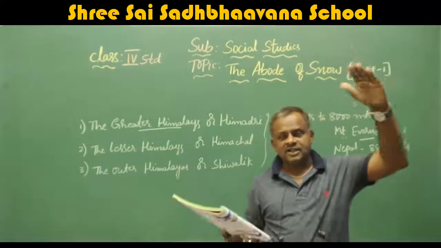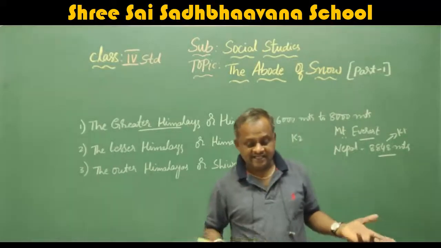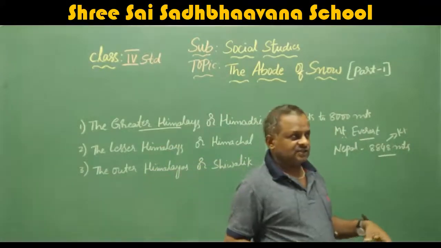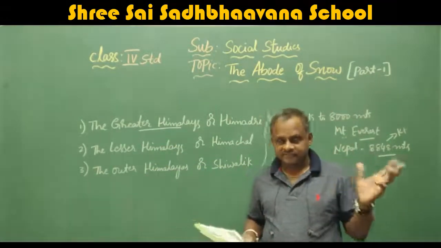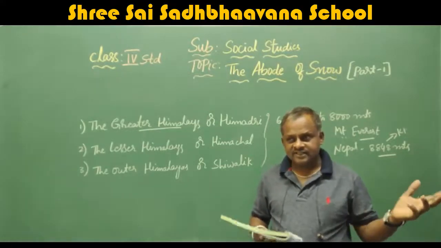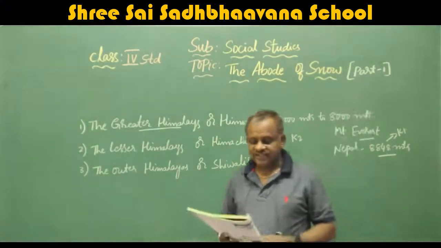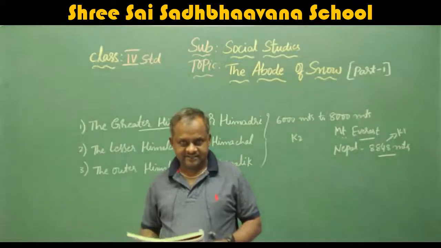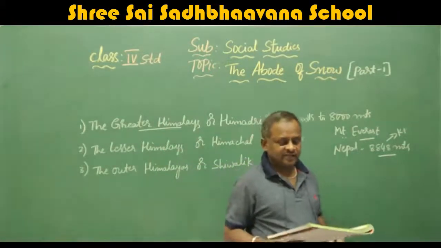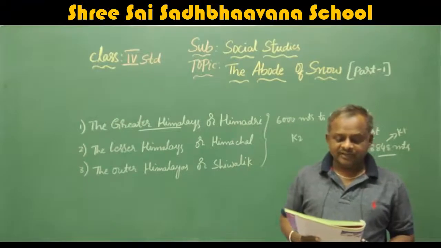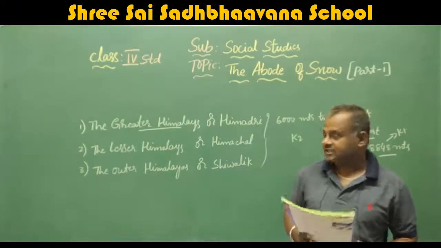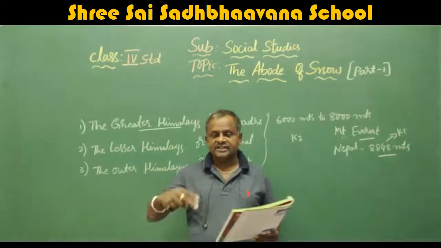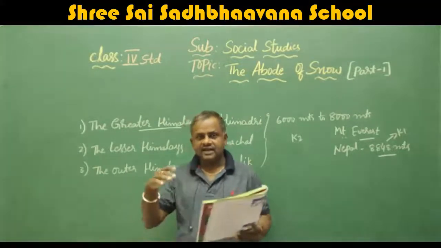From the highest peak to the lowest valleys. In summer, the ice melts and moves down the slopes of the mountain as rivers. In the summer, usually the temperature increases, that means the ice melts and the flow of ice starts. They move down the slopes as rivers. There the rivers start. Gangotri and Yamunotri are two important glaciers that start from the Himalayas. Here in the Greater Himalayas, the two rivers will start, that is Gangotri and Yamunotri. Next we will name them as the Ganga River and Yamuna River.